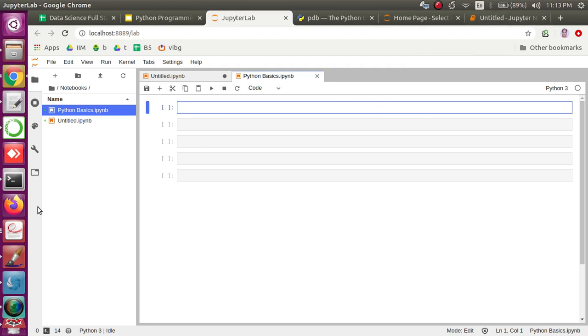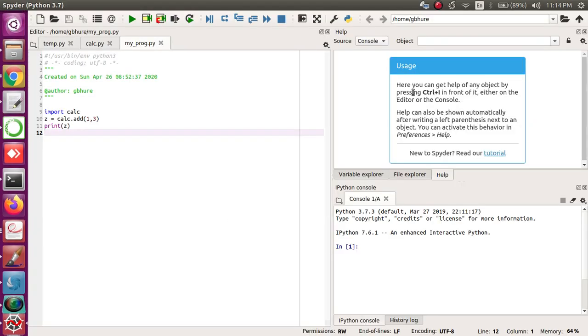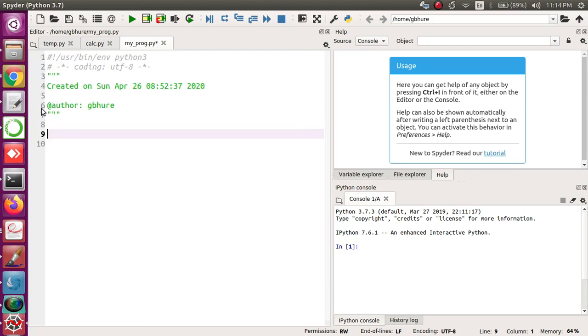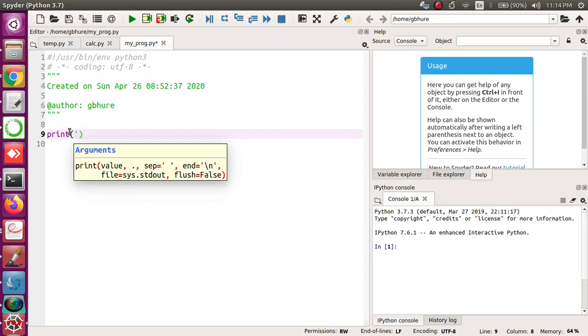Okay, and the third is about Spyder. As we discussed, Spyder is another IDE which is very similar to any other IDE. If you have some understanding about IDEs like Eclipse for Java, or with some C++ extensions, or maybe C++ or VC++ editors, this is no different. This is very similar. I can just increase the font. I can keep various files here open. So we can use multiple files here. We can write a little more code here.